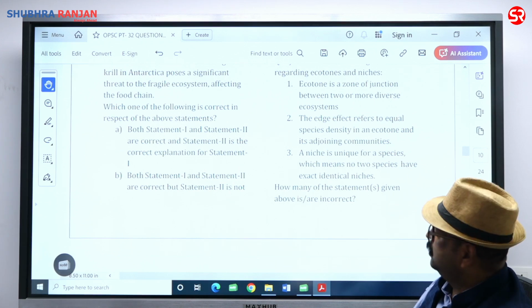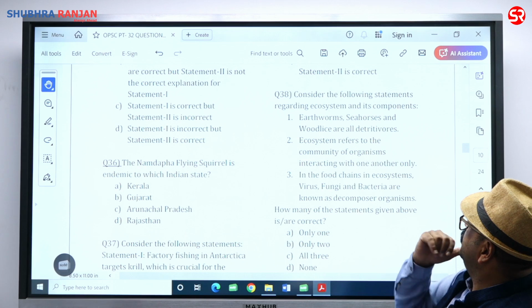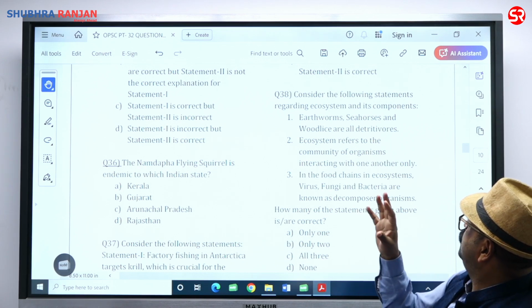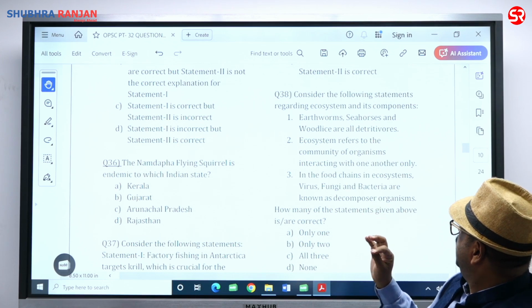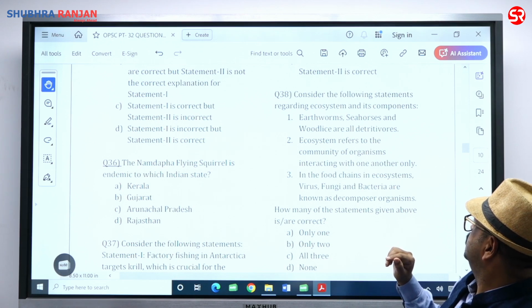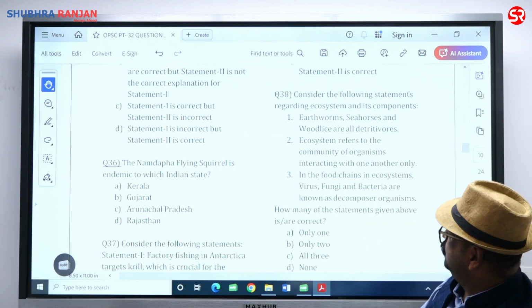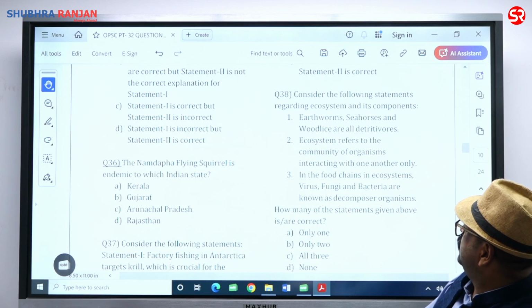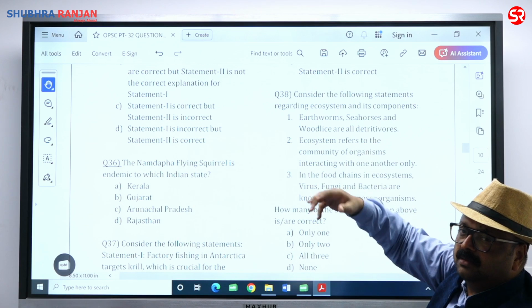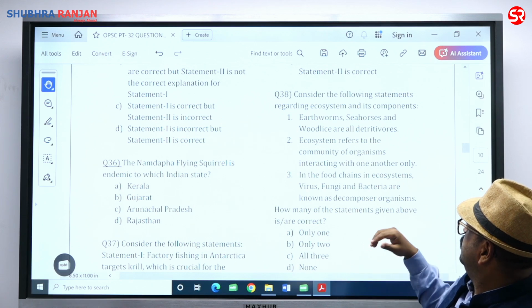Next question, question number 38. Consider the following statements regarding ecosystem and its components. Earthworm, seahorse, and woodlice are all detritivorous. Earthworm and woodlice are, but seahorses, how are they detritivorous? So that is wrong. Seahorses are not detritivorous, they are animals in the ocean. Fine.